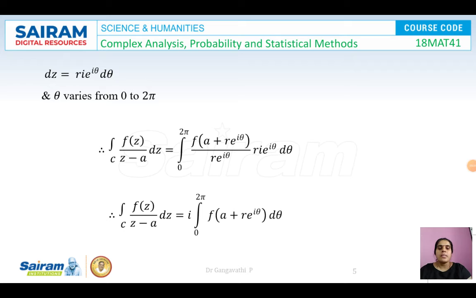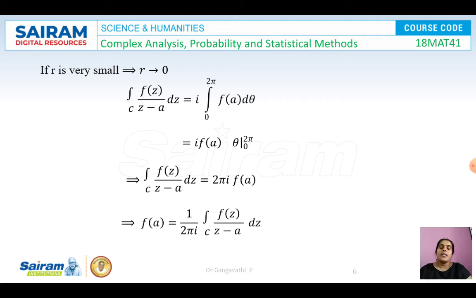So now let us further simplify. This r e to the power of i theta in the denominator and this r and e to the power of i theta in dz get cancelled. So this i we can write outside. The integral with the limit 0 to 2 pi is as it is, and f of a plus r e to the power of i theta into d theta is there as it is.